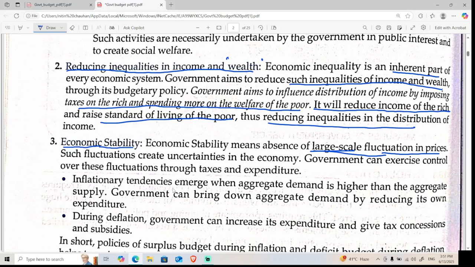Such fluctuation creates uncertainty in the economy. People will not want to invest in the country because the certainty is not there. It is a situation where everything is fluctuating. So who will want to come to India to do production? Why did Pakistan attack India? Why did Pakistan send terrorists to India? Because the world is planning to come to India to invest, and China didn't want people to come to India to invest.